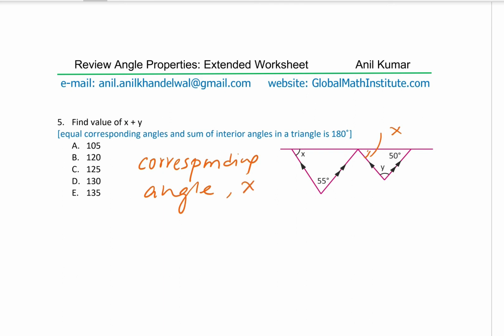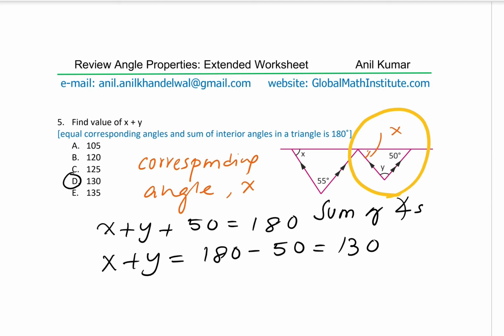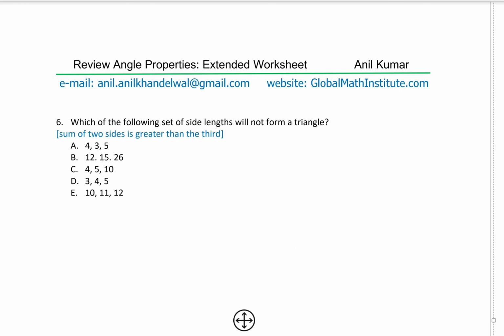Correct? Now, second thing, what we observe in this particular triangle, that x plus y plus 50 should be equal to 180, right? Or we can say x plus y is equal to 180 minus 50, which is 130 degrees. Option D for us. So straight away, we can find out the answer. This is the sum of angles in a triangle. Perfect. Let's take the next example, which is question number 6 for us.